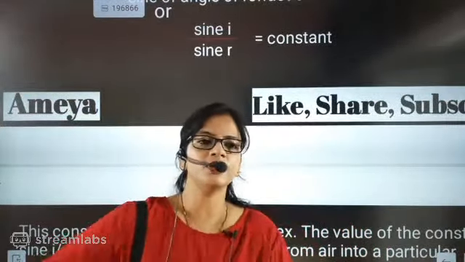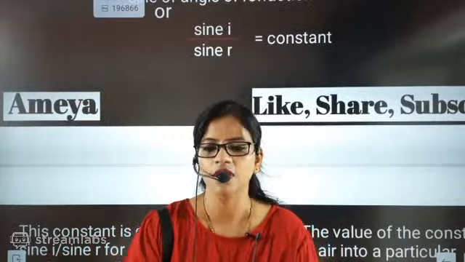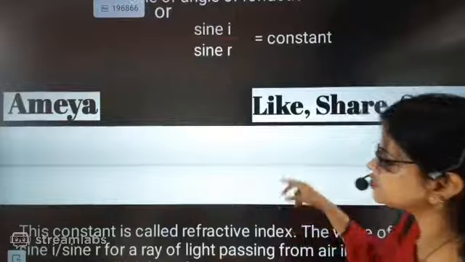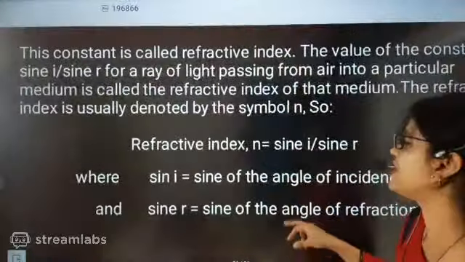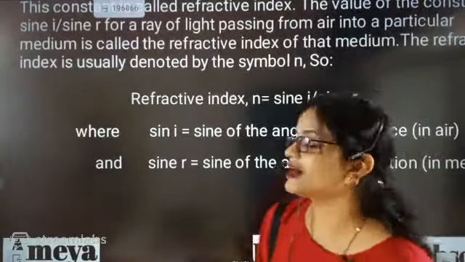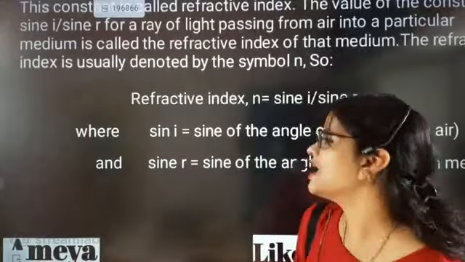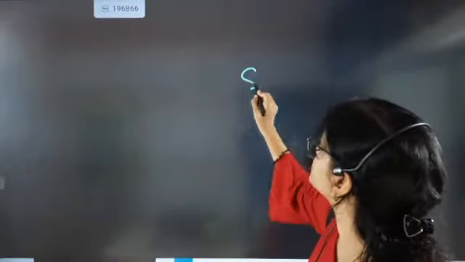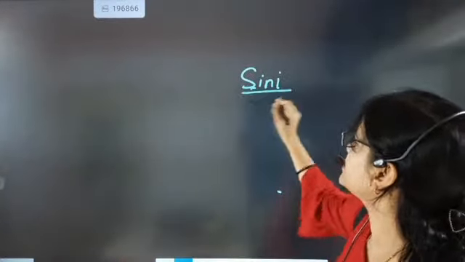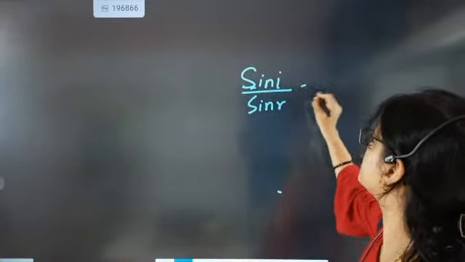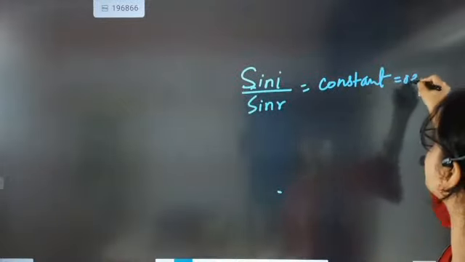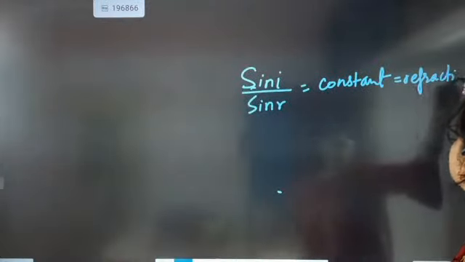So now, beta, we will be doing it one by one along with the speed of light and sin i by sin r. We have understood one very important thing last class: sin i by sin r was given by Snell, and he told that sin i by sin r is equal to a constant, and this constant is nothing but the refractive index. This is called the refractive index.